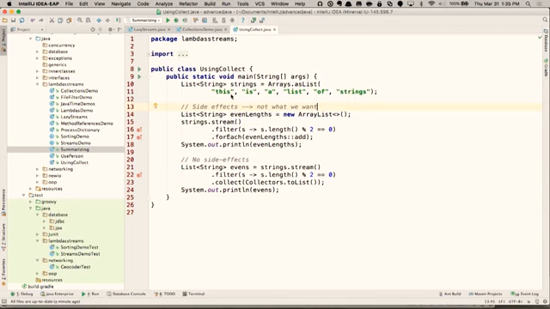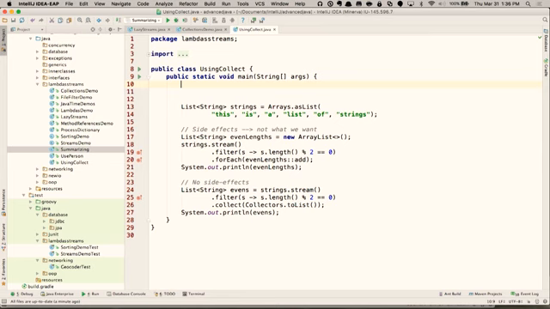Now, in this particular example, I want to take my list of strings and produce a list that has only the strings with even lengths. But before I do that example, let me demonstrate the problem with effectively final.